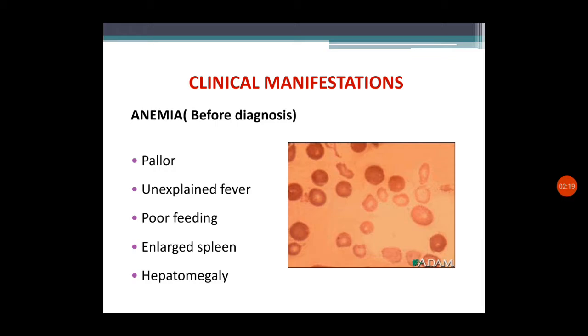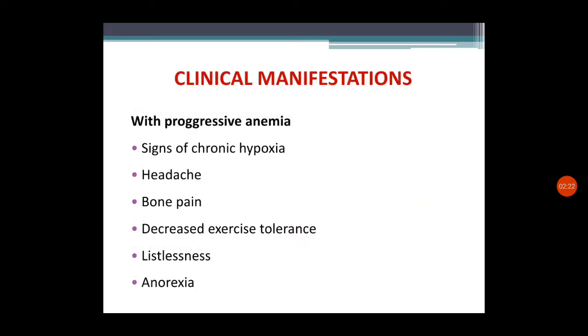any investigations usually. So if there is progressive anemia, if the anemia continues without any management or interventions, there will be signs of chronic hypoxia, frequent headaches can be seen, bone pain because of the increased functioning of bone marrow, then decreased exercise tolerance can be there, listlessness and tiredness can be seen, and anorexia can be seen. So these are the manifestations with progressive anemia.